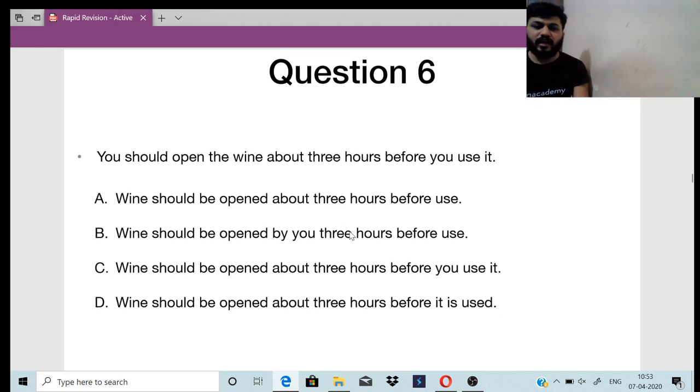Question 6. Okay, you should open the wine about 3 hours before you use it. You should open the wine about 3 hours before you use it, right? Here are the 4 options. Tell me the right one.